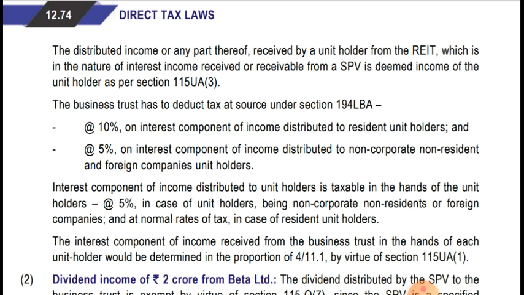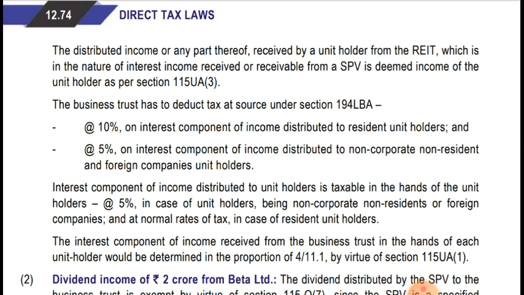So how is it determined? On a proportionate basis only. When the income is distributed by the business trust, in the same proportion as it was taxable in the hands of the business trust, in the same proportion that amount will be taxable in the hands of the unit holder. So in this case the total amount is 11.1.